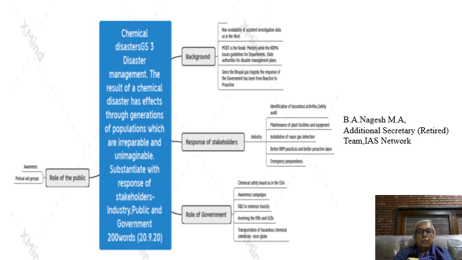So we discuss the question. The result of a chemical disaster has effects through generations of populations which are irreparable and unimaginable. Substantiate with the response of the stakeholders, industry, public, and government.